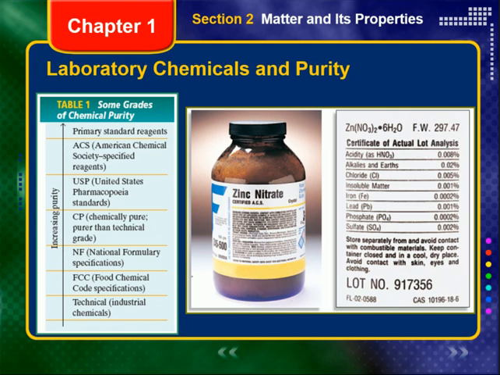Chemists need to be aware of the kinds of impurities in a reagent because impurities could affect the results of the reaction. For example, the chemical label shown on the screen here shows the impurities for that grade. The chemical manufacturer must ensure that the standards set for the reagent by the American Chemical Society are met.